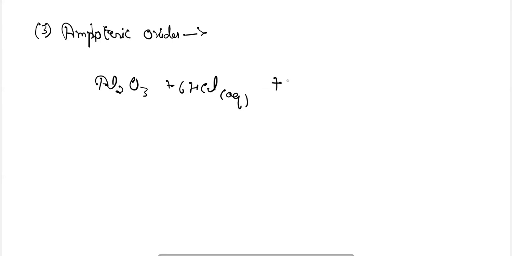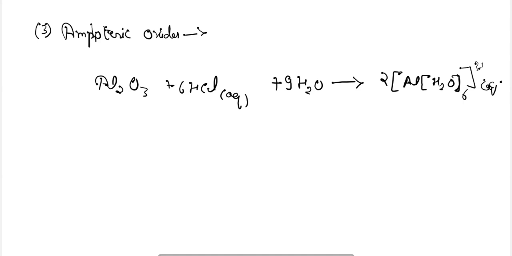When it is treated with aqueous acids, due to their amphoteric nature, complex ions will be formed.